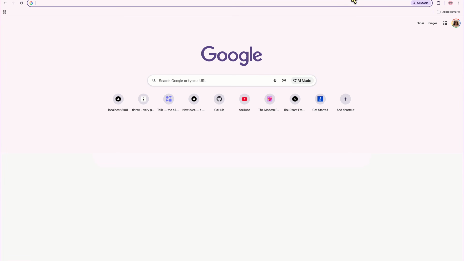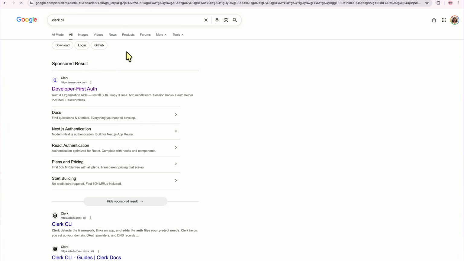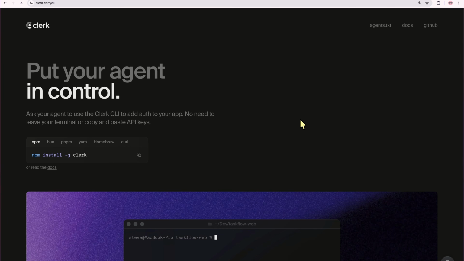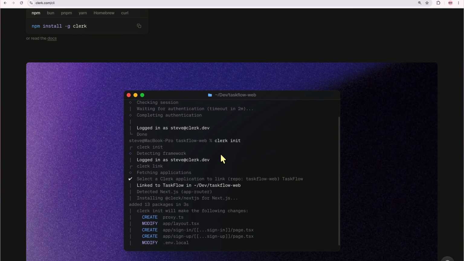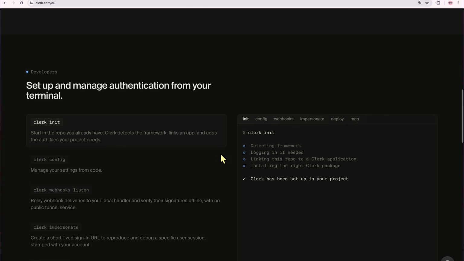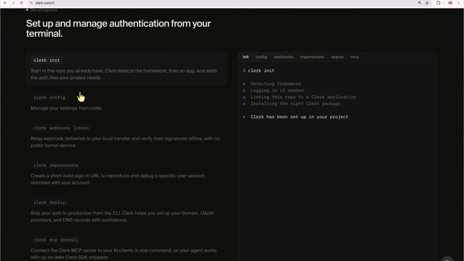But while that's going on, let me just quickly walk you through what Clerk CLI is. Now, this is the beauty of it, and I wanted to show you in action before I walk you through what it is. It asks your agent to use the Clerk CLI to add authentication to your application, which is exactly what we did. It is going to get us to log in, create the application, set up everything. And it has a bunch of these commands, so it will set up and manage authentication right from your terminal. And I do think the future of agents is just working in your terminal. Like the agent just needs all these commands to execute automatically.